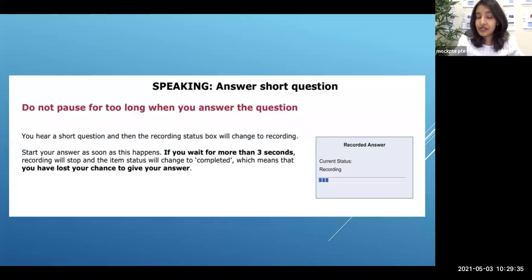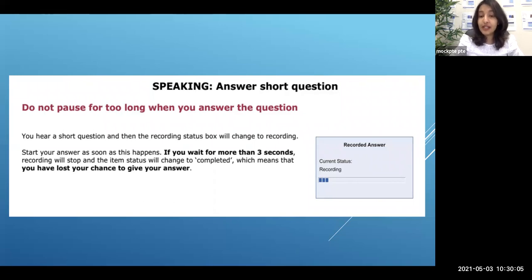In certain questions, specifically read aloud, describe image, and read a lecture, there is a beep to notify you that the recording is going to begin. But in questions like repeat sentence and answer short question, please do not wait for a beep, because these questions don't have a beep. If you keep waiting for a beep, you might lose your chance to answer, because the recording might have already started. So please don't wait for the beep. I would suggest not waiting for the beep for any question in speaking.